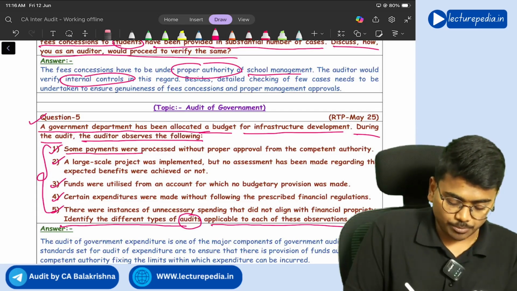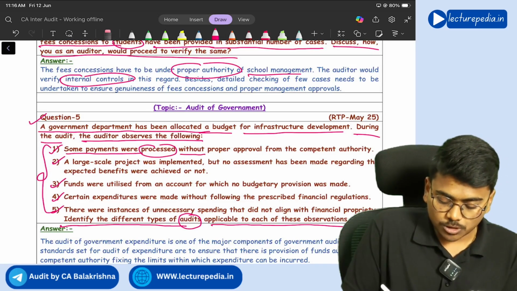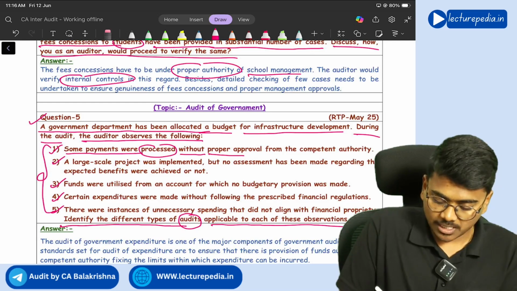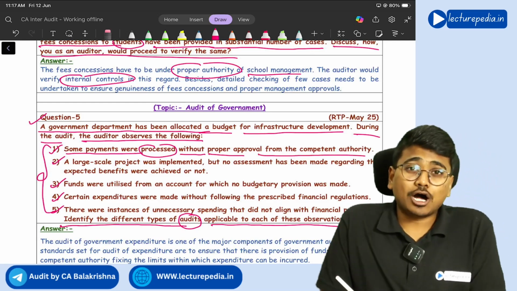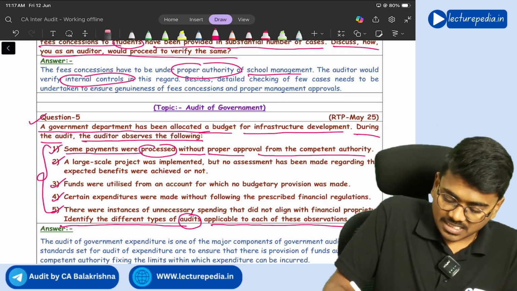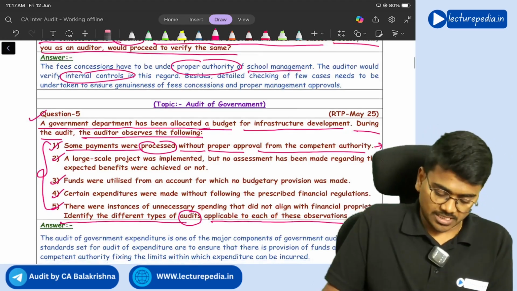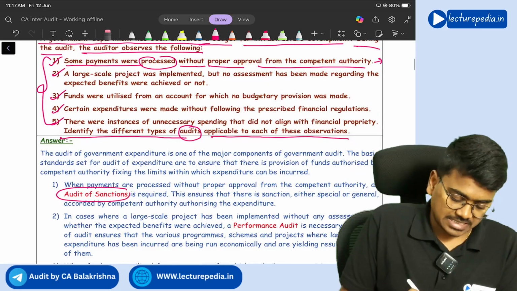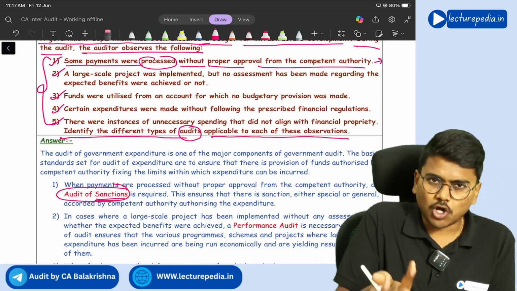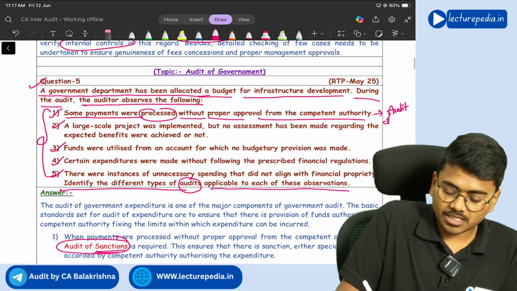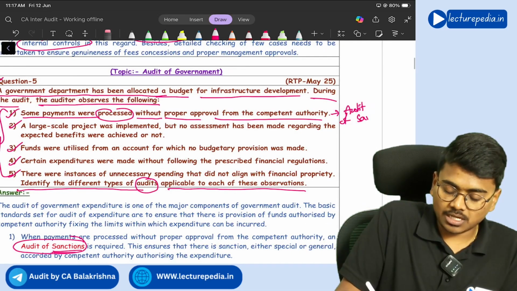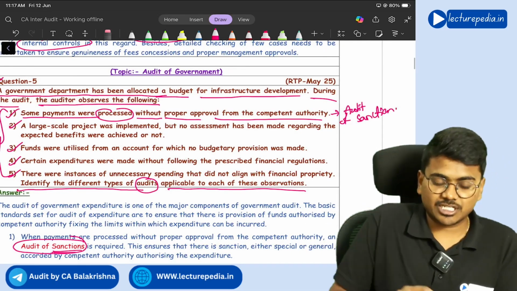Some payments were processed without proper approval from the competent authority. So authorization, correct or not? So here you will do audit of sanctions. Sanction means nothing but authorization. So audit of sanctions, or you can call it audit of authorization, you will do.